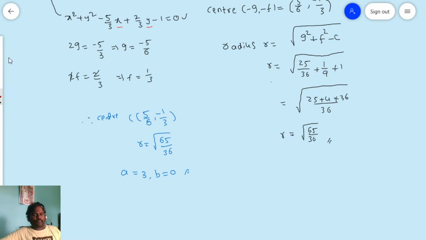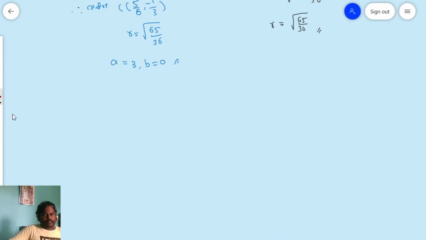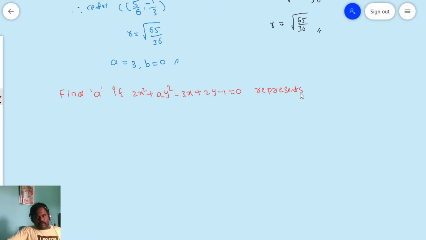Now, the problem is here. A similar problem only I am giving, not exactly similar. Find a if 2x square plus a y square minus 3x plus 2y minus 1 is equal to 0 represents a circle.